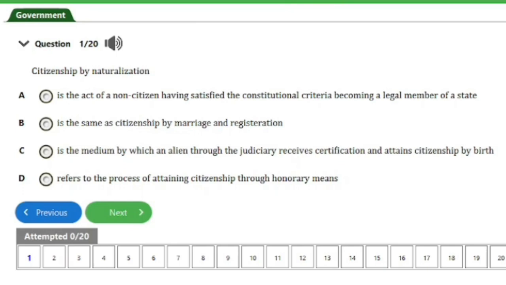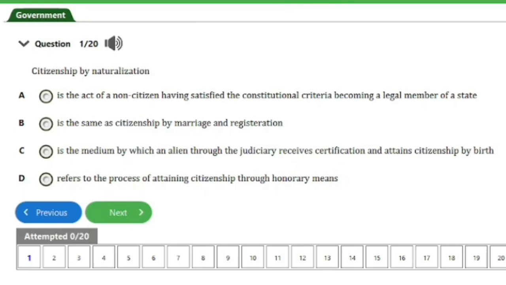C, is the medium by which an alien through the judiciary receives certification and attains citizenship by birth. D, refers to the process of attaining citizenship through honorary means. So guys, the answer to this question is option A here.